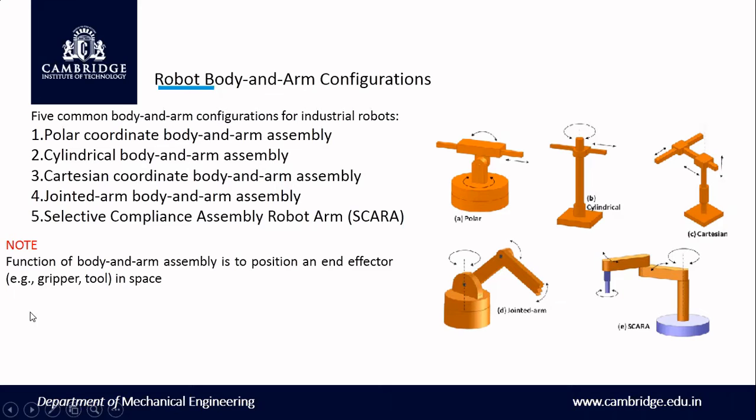Okay, and then here I have given that note, that is a function of body and arm assembly. What is the function of body and arm assembly? The function of body and arm assembly is to position an end effector, for example, a gripper or tool. There are a number of things. We have to put an end effector. I told in the previous slide that end effectors are not part of a robot. End effectors are those where we can do some intended work with the help of the body and arm assembly. That is the case.